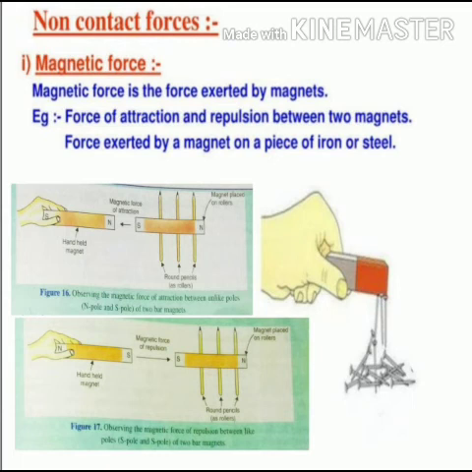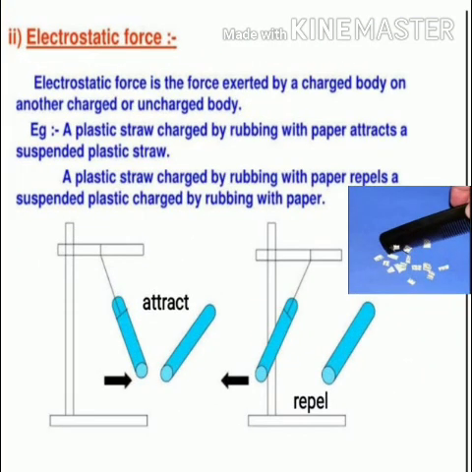The next force we are going to deal with is electrostatic force. Electro stands for the electric charges, positive and negative charges. You all are aware of that. And static means stationary. So if the charges are stationary and a force is being exerted, we call it an electrostatic force. So how are we going to define it? The force exerted by an electrically charged object is called electrostatic force.